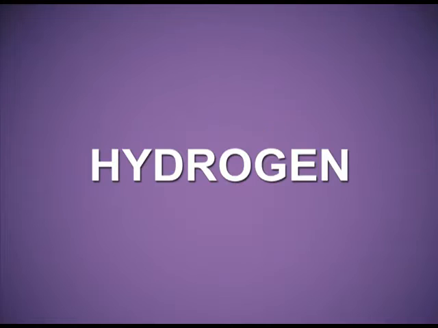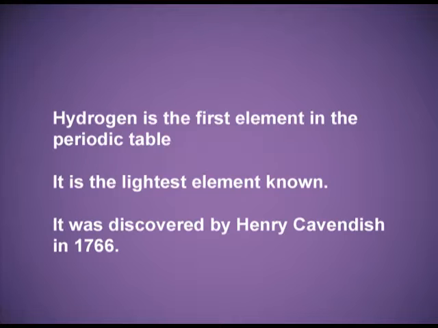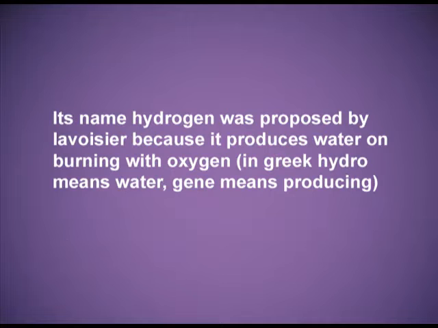Now let me give you a quick recapitulation of this topic. Hydrogen. Hydrogen is the first element in the periodic table. It is the lightest element known. It was discovered by Henry Cavendish in 1766. Its name hydrogen was proposed by Lavoisier because it produces water on burning with oxygen. In Greek, hydro means water, gen means producing.